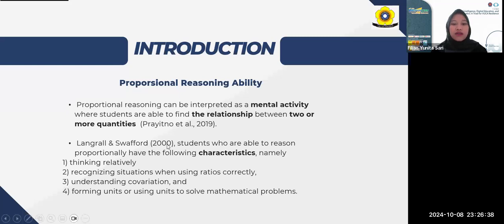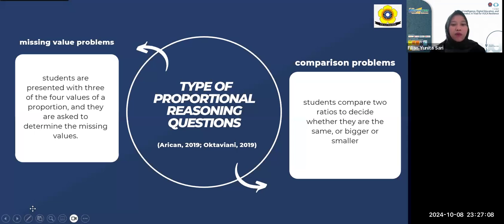According to Langrall and Swafford, students who are able to reason proportionally have the following characteristics: one is thinking relatively, two, recognizing situations when using ratio correctly, three is understanding covariation, and four, forming units or using units to solve mathematical problems.